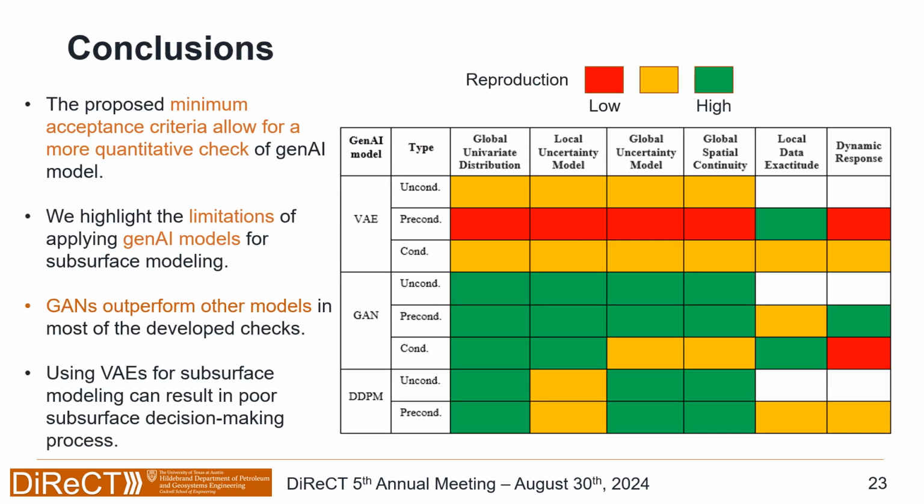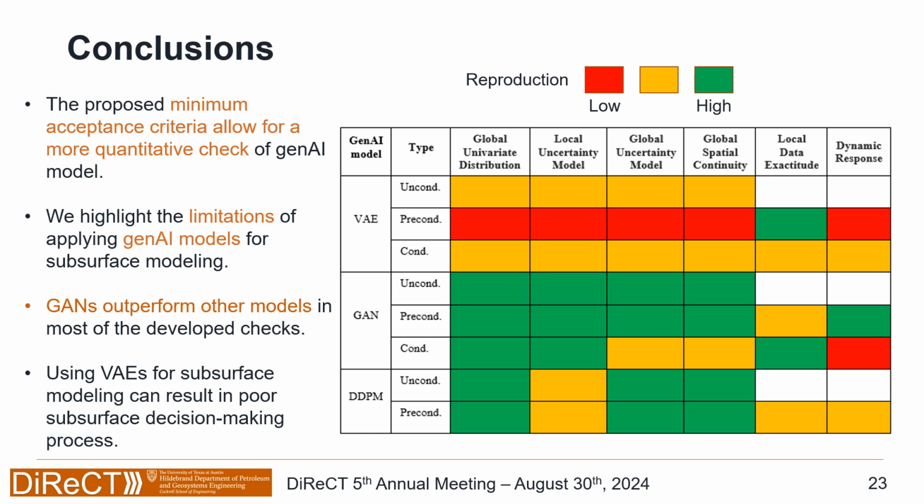So to conclude, we have developed this table where we compare the different models across different statistics or metrics, and we label them red as very low reproduction, orange as needing caution when using them, and green as high and safe to use the model for this specific task. So the proposed minimum acceptance criteria allow for more quantitative checks of generative AI.